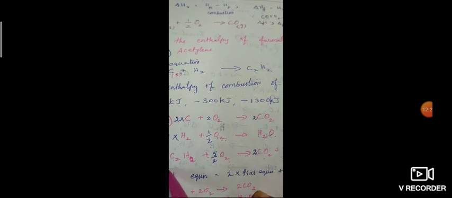And here 2 carbon is there, so we have to write 2 CO2. 2 hydrogen is there, 2 hydrogens balance. Oxygen 4 plus 1 is 5 oxygen, and here only 2 oxygen is there, so 5 by 2 oxygen. This is the balanced equation. Now we have to see the enthalpy. So first, H1 enthalpy is given as minus 400 kilojoule, exothermic. H2 enthalpy is minus 300. And H3 enthalpy is minus 1300 kilojoule.